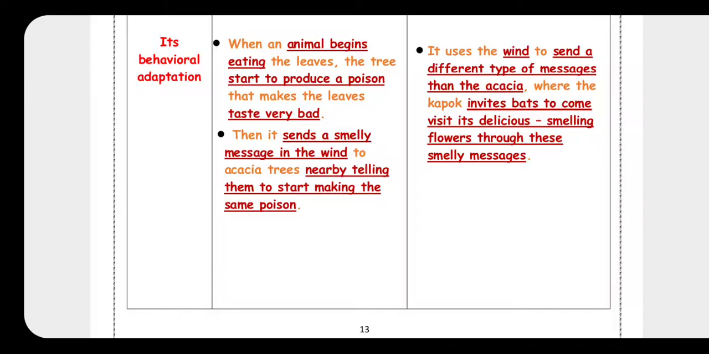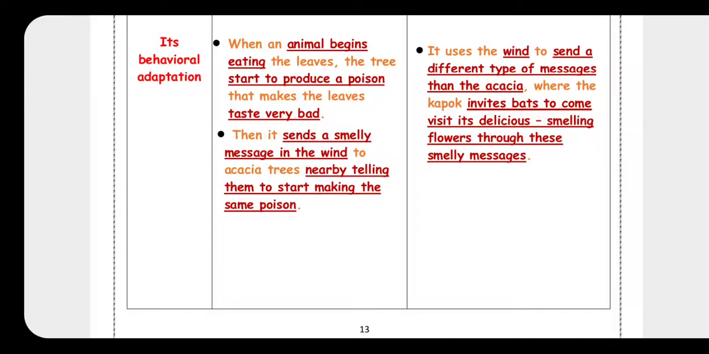Okay? So when an animal begins eating the leaves of an acacia tree, it will do what? It will produce a poison and make the leaves taste very bad. And after that, it will send a smelly message with the wind, with the air, to the nearby acacia trees, telling them to produce the same poison. Okay? So, in this way, it protects itself.